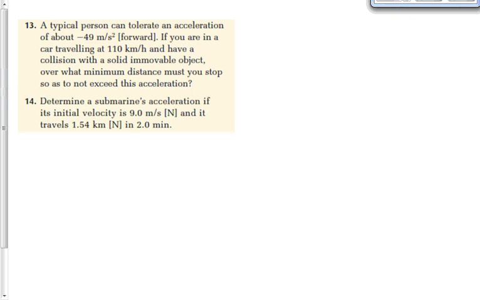If you're in a car traveling at 110 kilometers per hour, I'm going to circle that right away before I even finish the question because I know I'm going to have to convert that. We have a collision with a solid immovable object. Over what minimum distance must you stop so as to not exceed this acceleration? Well, let's write down some givens here. We know that the acceleration here is negative 49 meters per second squared. We know that VI is 110 kilometers per hour. We're going to have to convert that, but we've got it circled in red, so we'll remember that.